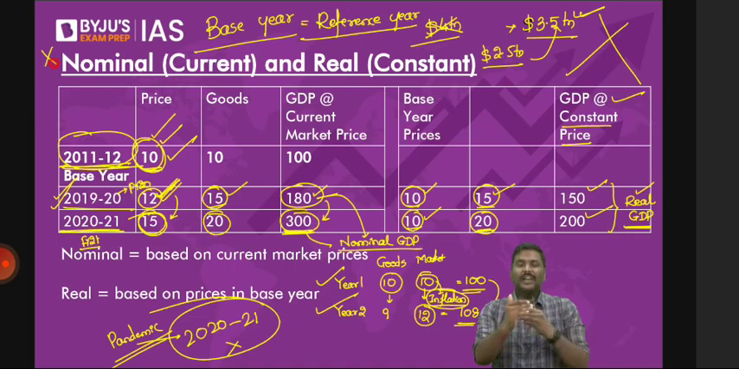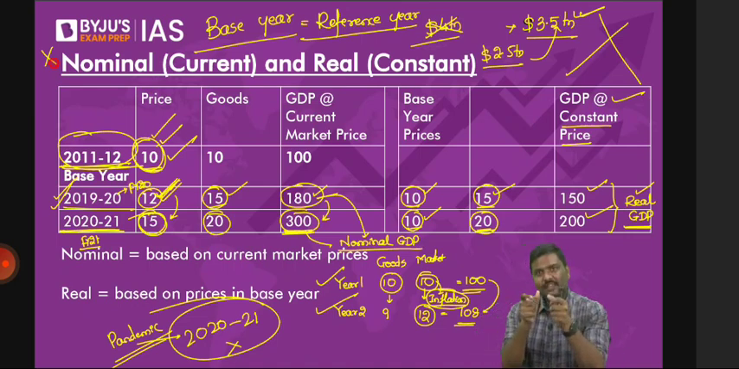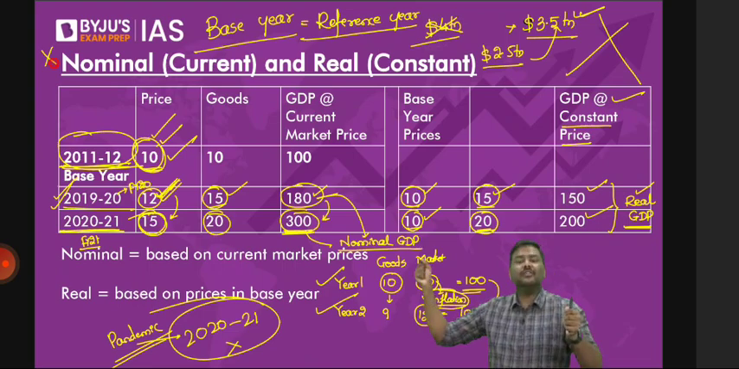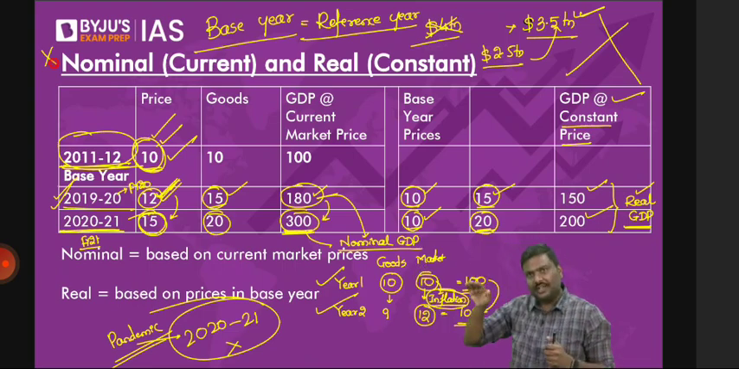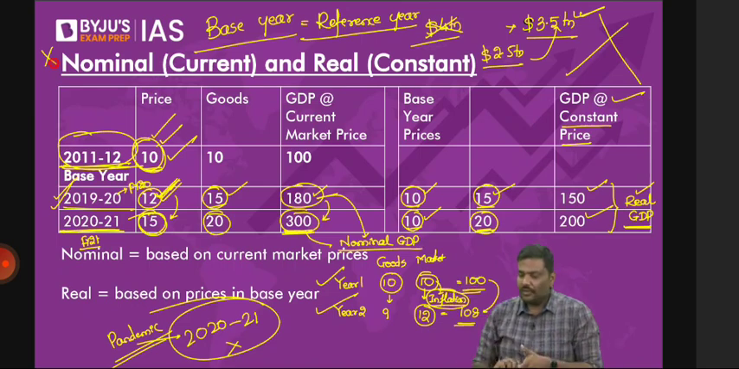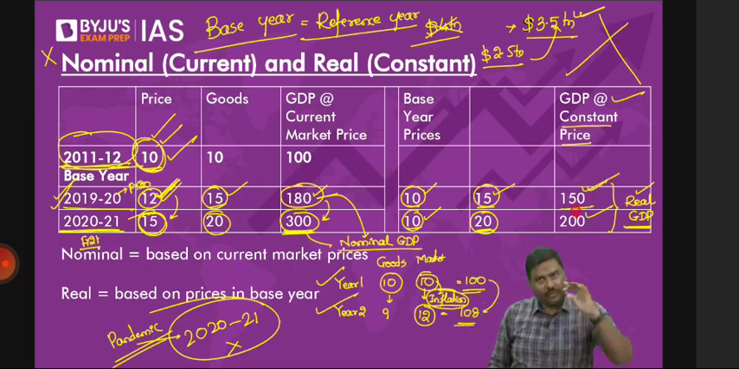We are trying to compare GDP of two different years. But the problem is, there is inflation in the market. Now the question is, how do we remove the impact of inflation? Take the base year. So whatever the prices were in the base year, use them to calculate GDP for both the years. For financial year 20, the GDP at constant prices, that is real GDP, was 150. For the next financial year, the real GDP was 200.